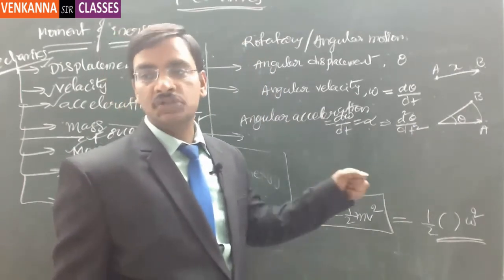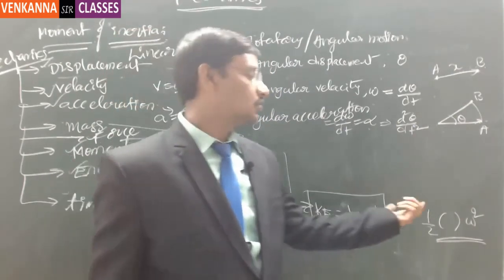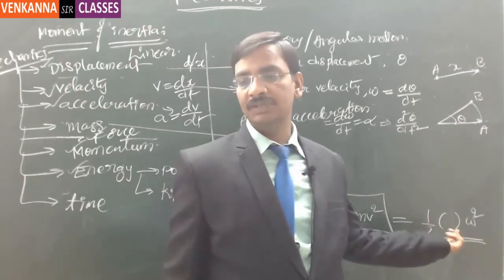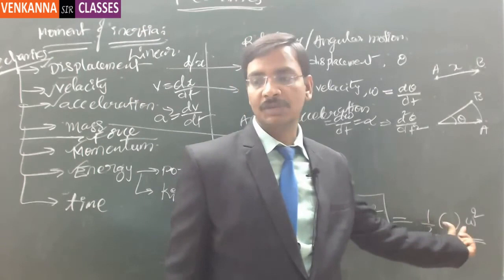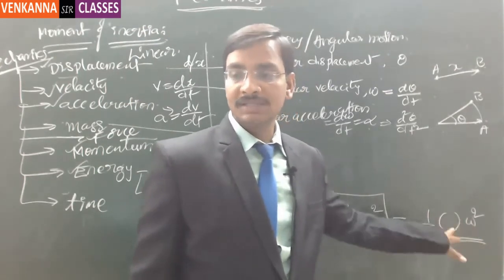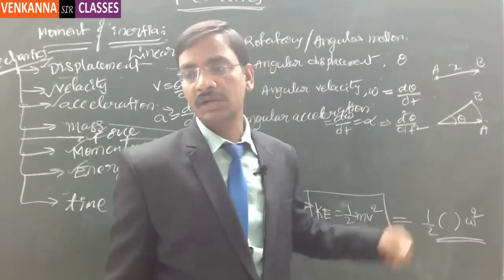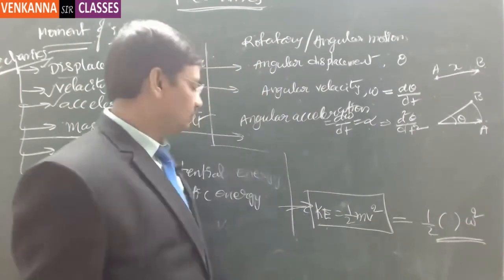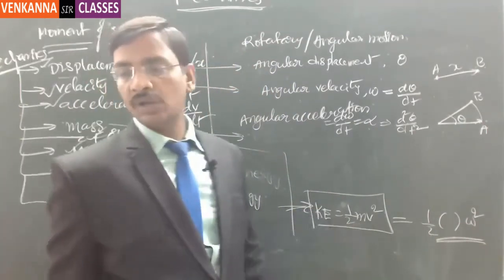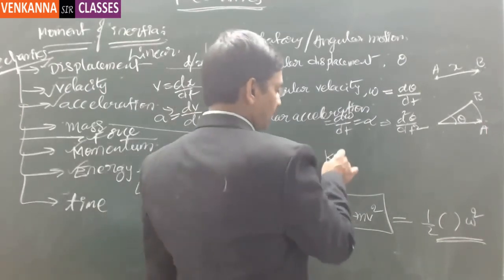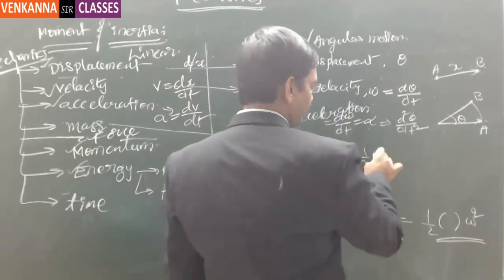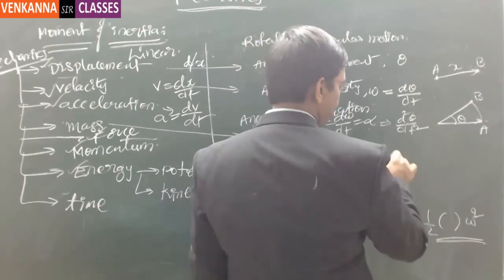Now dimensionally it should be equivalent, and it should not disturb the original sanity of the energy equation, but you wanted to derive it in the form of half something into omega square. Now what is this something? And that's what is thought through. Now here, actually, half mv square. So KE in rotatory motion is nothing but half mv square.